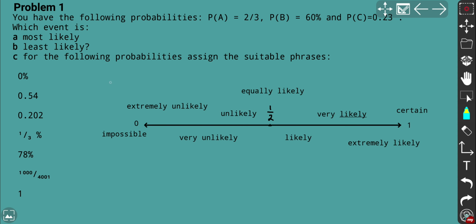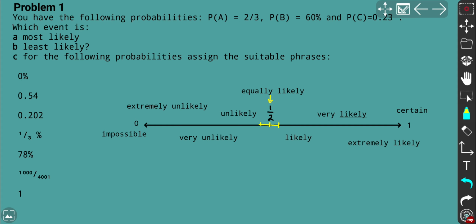That's what I'm saying, the probability line that goes from 0 to 1. And we have appropriate phrases depending on where we are on that line. So what we can do, we can divide first of all by half. So the middle point and probabilities around that point will be equally likely.